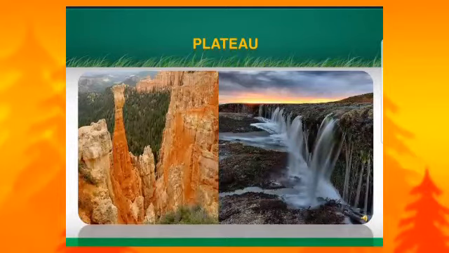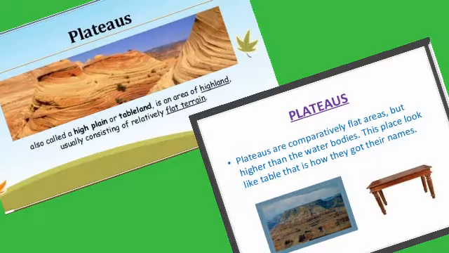The next landform which we are going to learn is plateaus, children. What are plateaus, children? Let's see. Plateaus are highlands with steep slopes and a flat and large summit area which rise abruptly from the surrounding region. Thus, plateaus are also called tablelands.